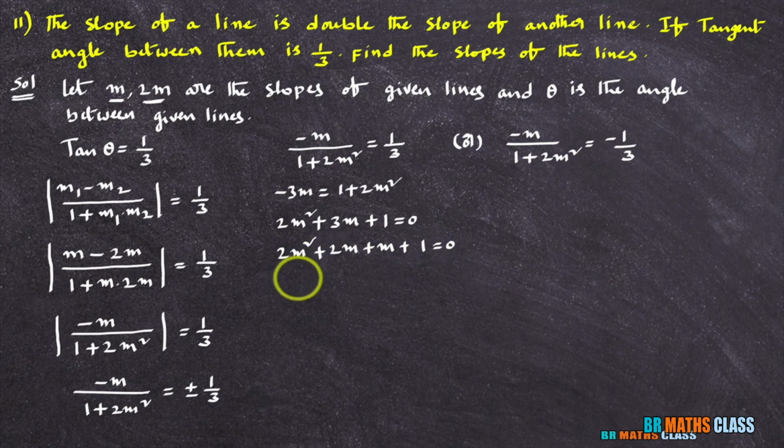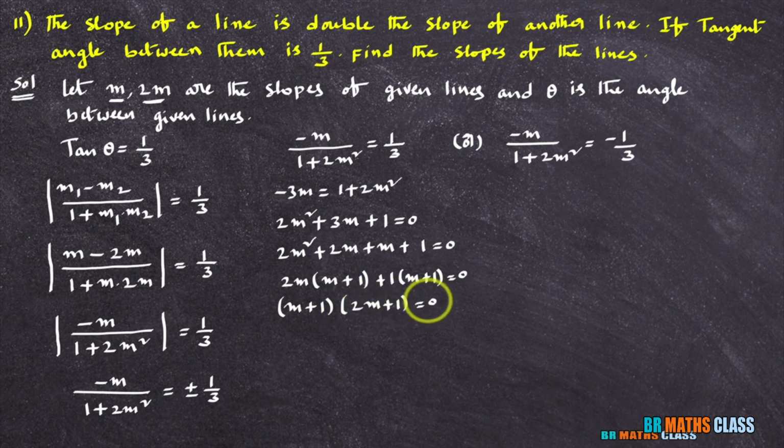Here from the first two terms you take 2m common, then what you will get? You will get 2m into m plus 1, plus 1 into m plus 1 equal to 0. Here m plus 1 is there, here also m plus 1 is there. You can take m plus 1 common. If you take m plus 1 common, then what you will get? 2m plus 1 equal to 0.